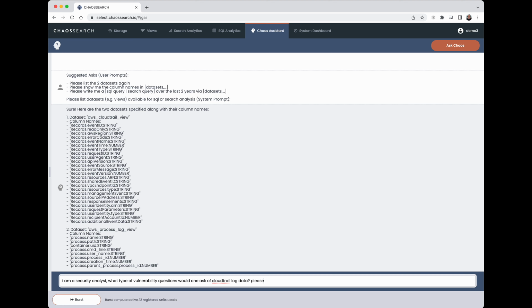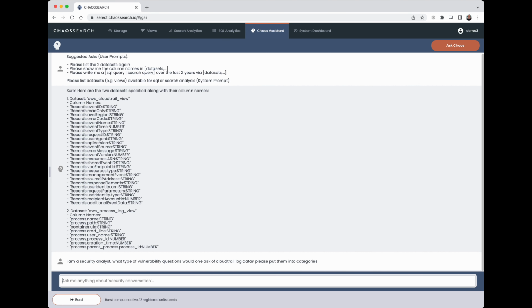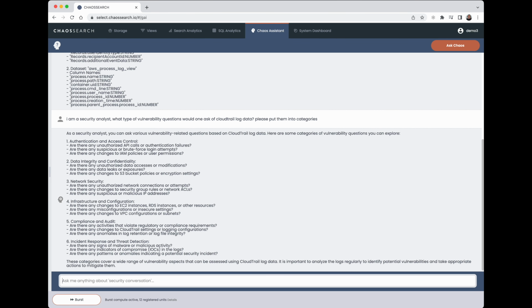I then ask to put this analysis into categories. As you see here, there are 6 categories of vulnerabilities one would search within CloudTrail data. And so through chain of thought prompting, I asked to write a SQL query that is asking the above vulnerability questions and do it over the last 5 years, leveraging the CloudTrail view.